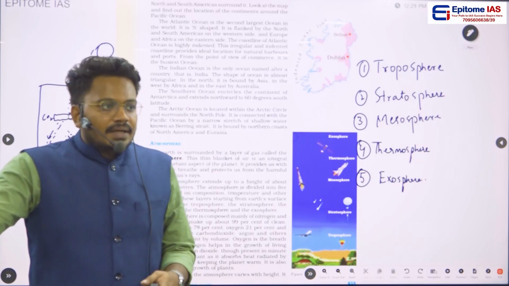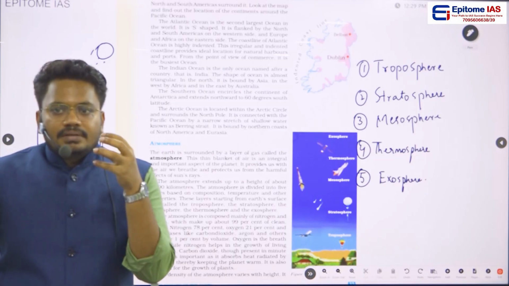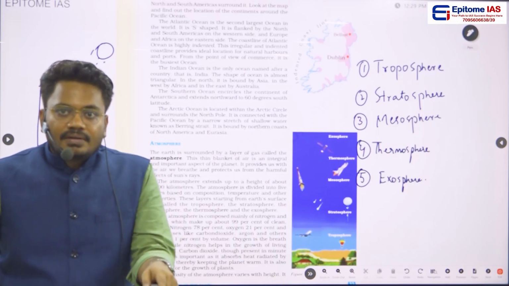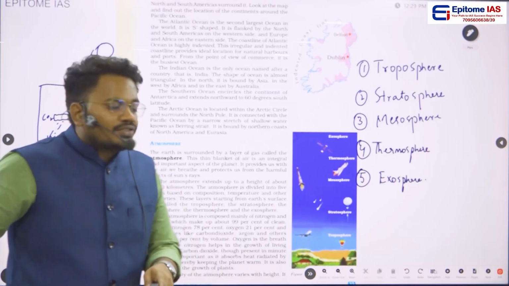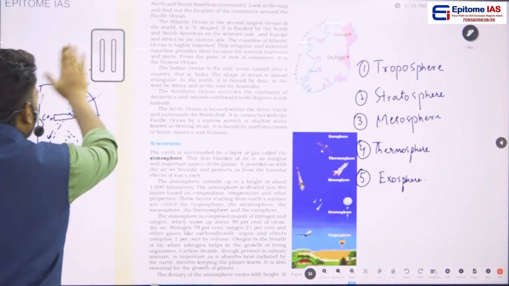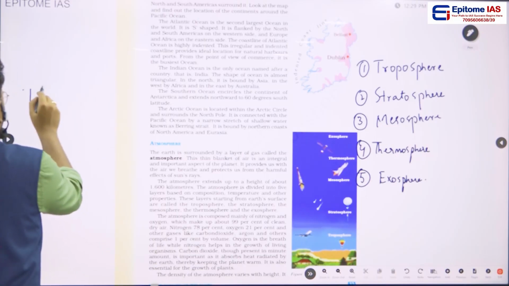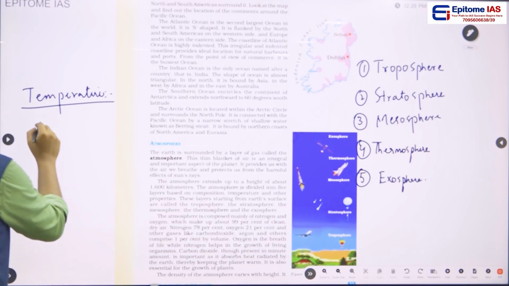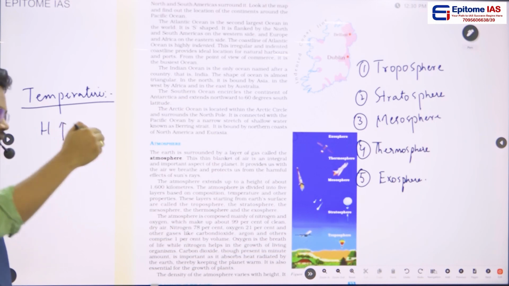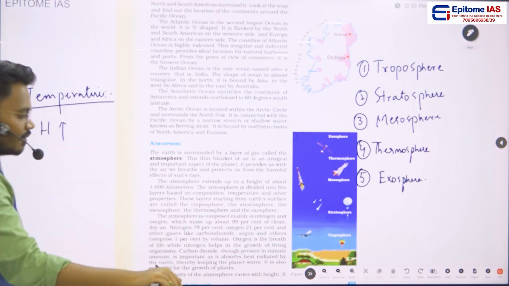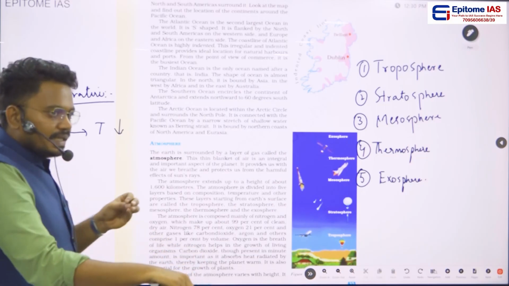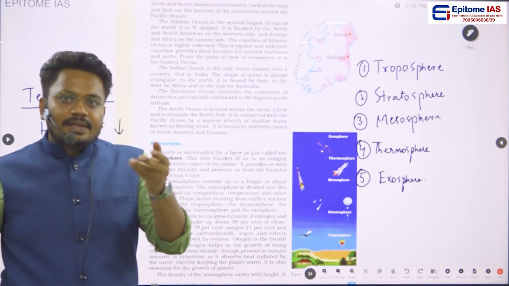Okay, and if you see the relation between the temperature and the pressure with these spheres, first of all we will be seeing what happens in these spheres. Suppose you see the temperature: whenever there is an increase in height, that means if you are going into the higher layers of the earth from the surface, what happens? Temperature decreases. That means there is an inverse proportion between temperature and height.